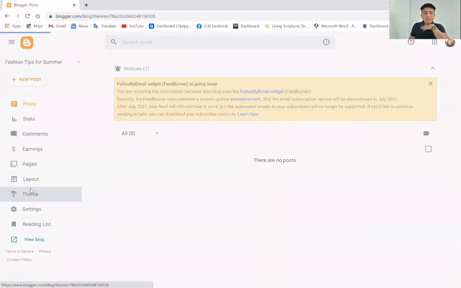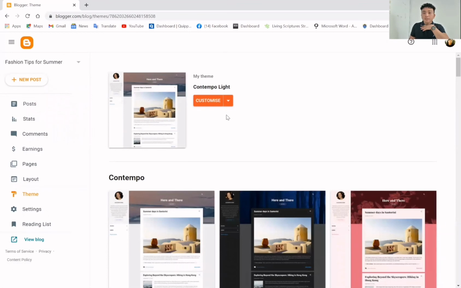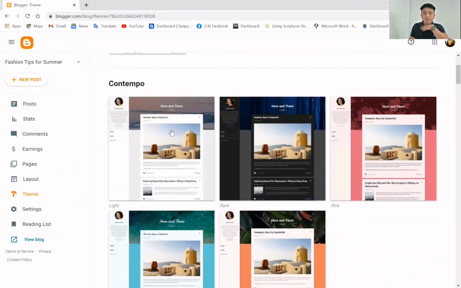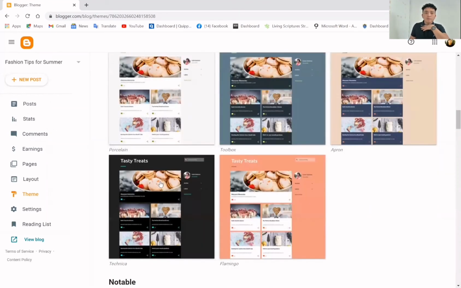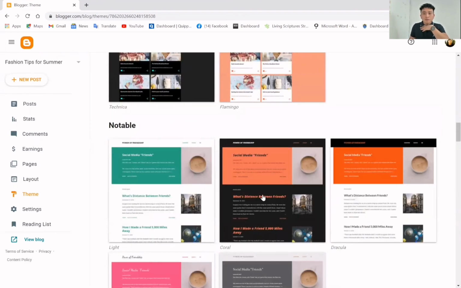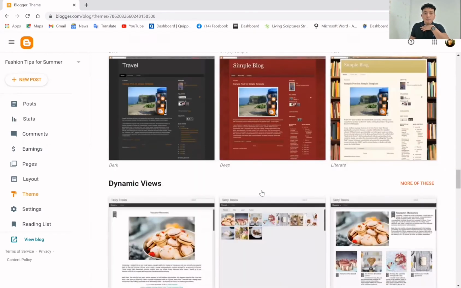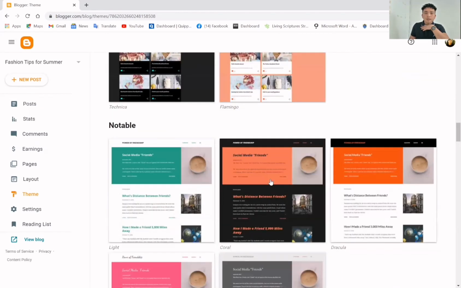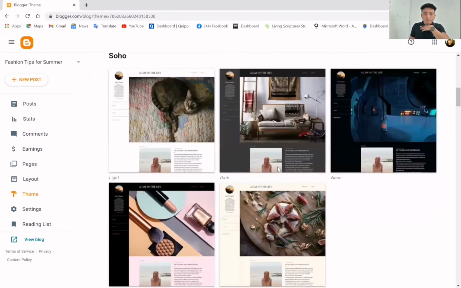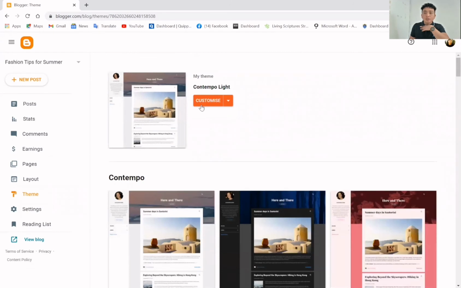And in here, you can change the theme. You can customize your own theme. And we have here Contempo, Soho. And if you want all about food, you can use Emporio. And then in here, you can also use this one. There are many themes here that you can use for your blog. Okay, theme is how your post, or how your content, can be viewed by other people in their phones or in their website, or in their laptop. Okay, and also you can customize this one.